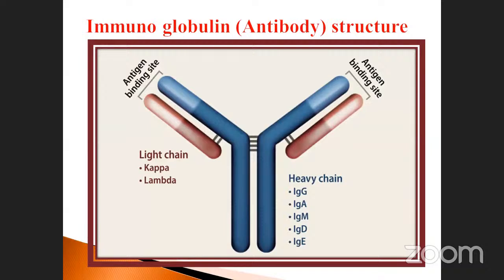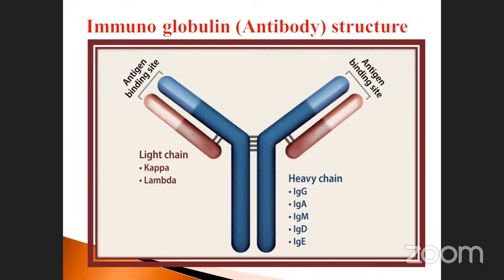This is called antibody structure, otherwise called immunoglobulin structure. Here we should know there are two types of chain. One is called the light chain, and another is called the heavy chain. This one is the light chain, this one is the heavy chain. The light chain is also called kappa chain or lambda chain, denoted as K and L.